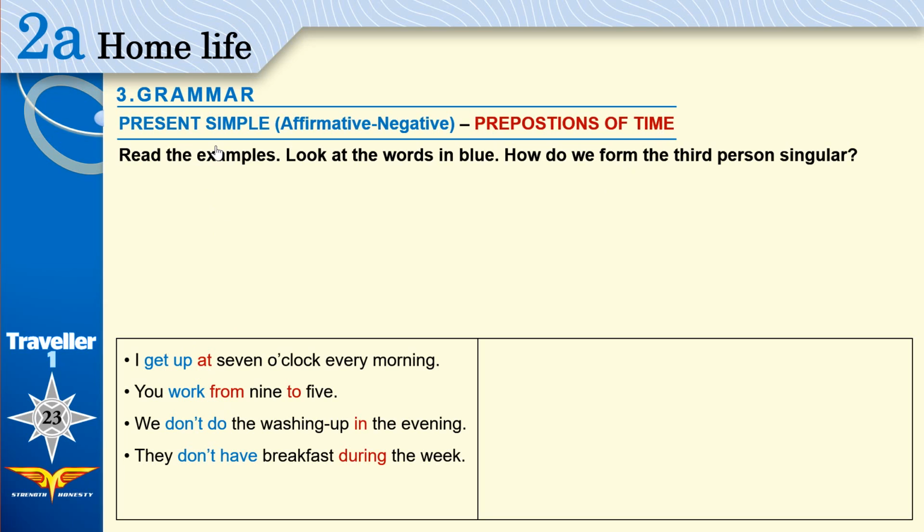What is present simple and when do we use it? Present simple is used when we talk about a routine. Like this: I wake up at 7 o'clock every morning. Maybe it happens every day, maybe it happens every week. It happens like a normal thing, like a routine. We use present simple.